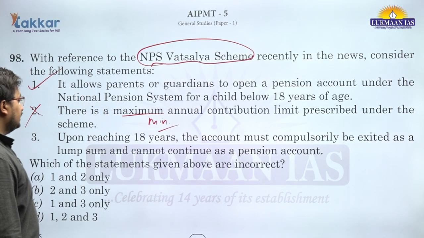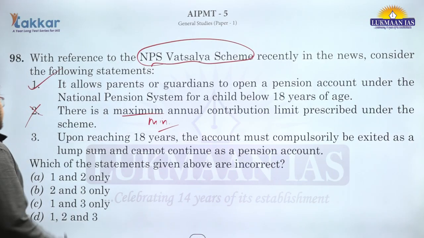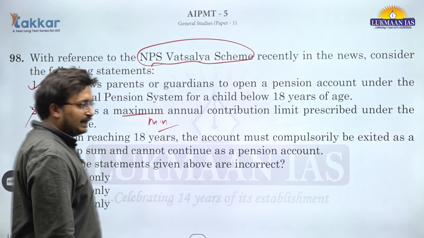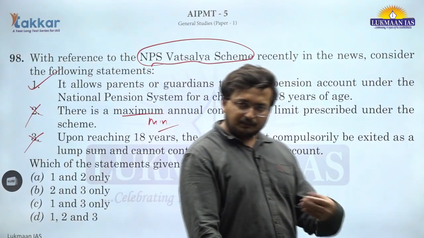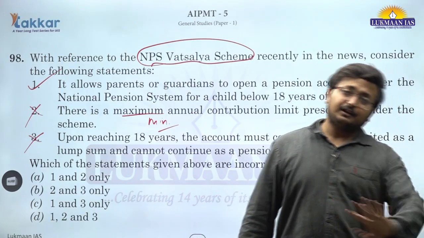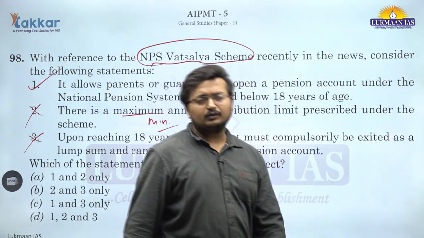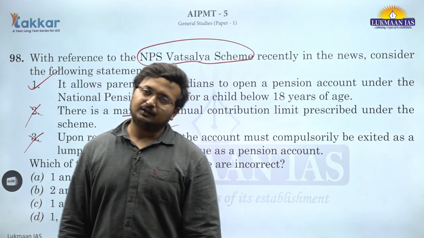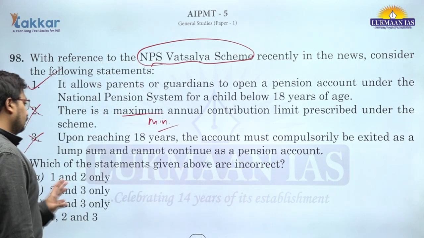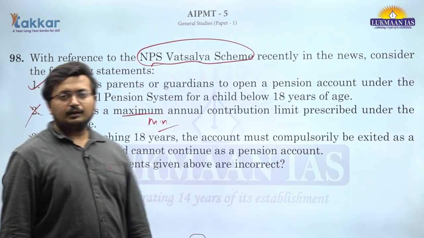Upon reaching 18 years, the account must compulsorily be exited. No, there is an option that it can be converted into a normal NPS adult account. It can be left as NPS Vatsalya account, or a lump sum payment can be redeemed. There are 3 options. There is no requirement that you must redeem the lump sum amount.